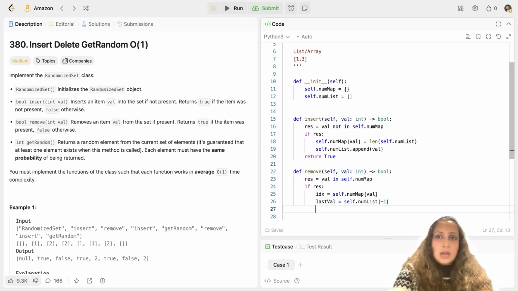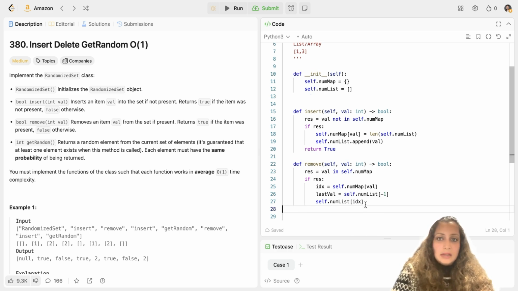Okay. Now I will update my indices. I'll first update the value at the index to be replaced. This is the index on which val exists, and I have to replace the value at this index with the last value. So self.num_list[index] I will replace with last_val.